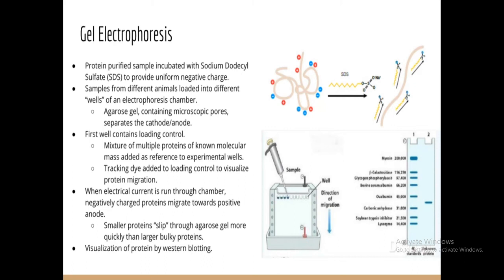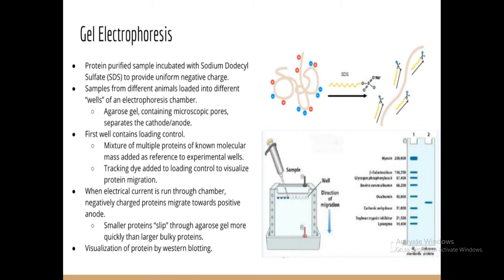The next technique that is very important is applicable in Southern, Northern, and you can say Western blotting. This is a basic common tool that is also known as gel electrophoresis. In this technique, the purified protein sample is incubated with sodium dodecyl sulfate to provide a uniform negative charge. The basic purpose of adding sodium dodecyl sulfate is to provide the negative charge.